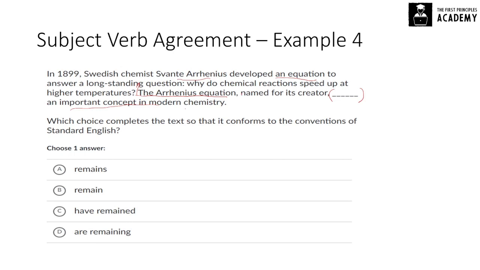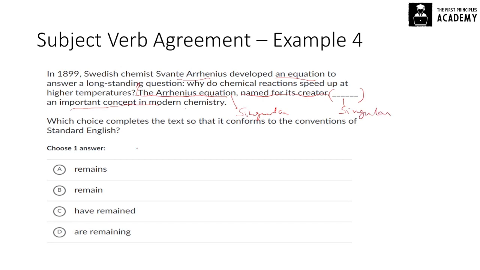So again, we need to get rid of this, which is a clause just modifying Arrhenius equation. But what we are really looking at is the Arrhenius equation remained an important concept in modern chemistry. Now this is singular, right? So at the very least, we know that the verb here is also singular.